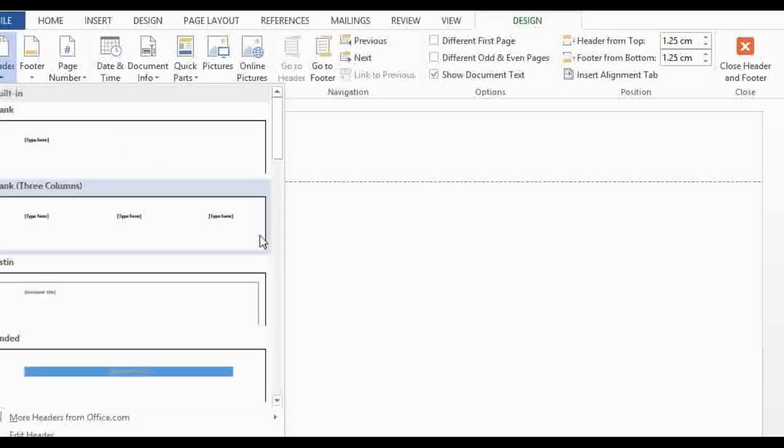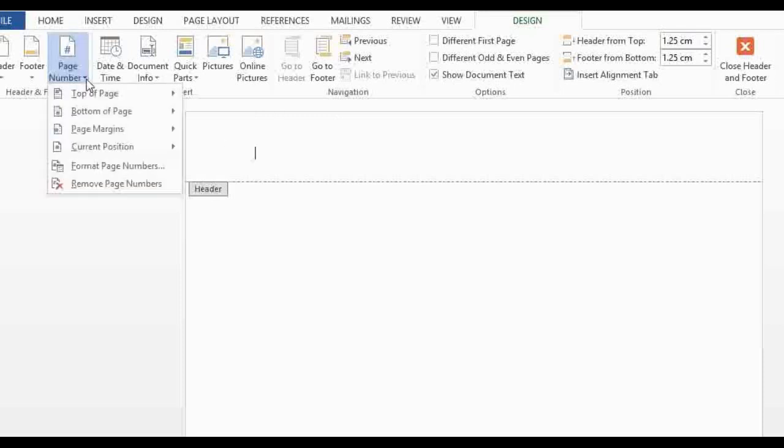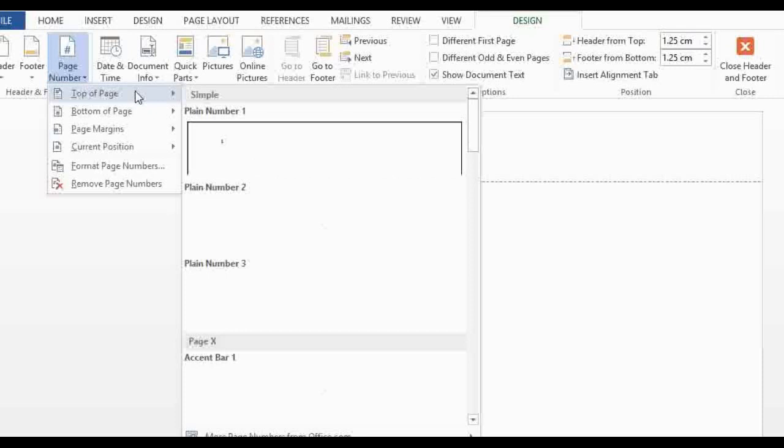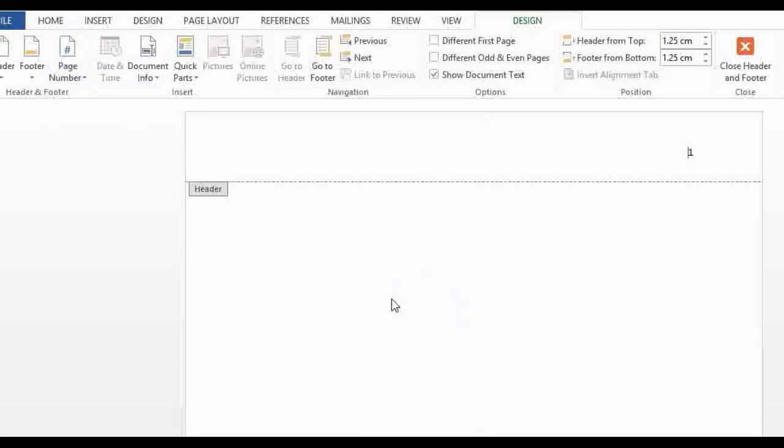So these are my header and footer tools. I just want to insert the page number on the left side, and on the right side I want it to be the running head. So I'm just going to click page number. I want it to be top of the page. There, the number has already inserted itself, and I want my running head to be politics and business, but the running head is only going to be on the first page.